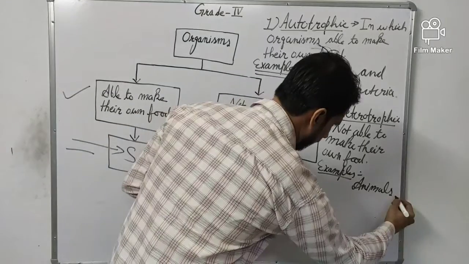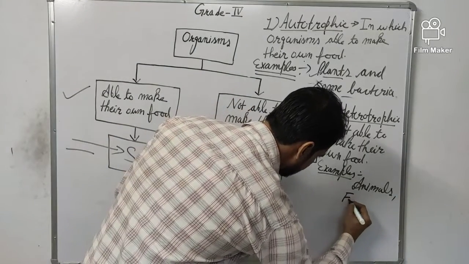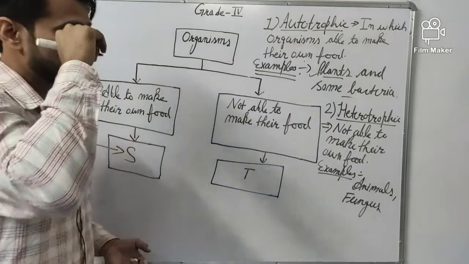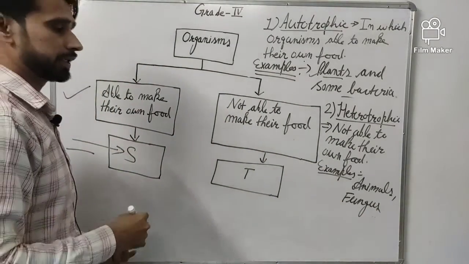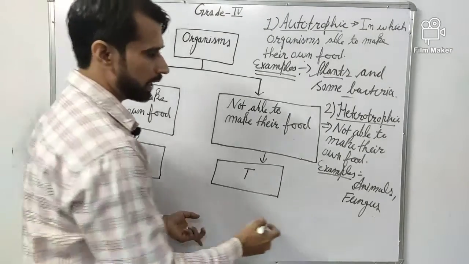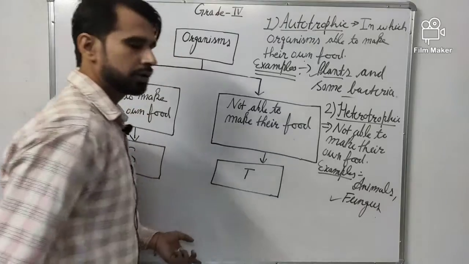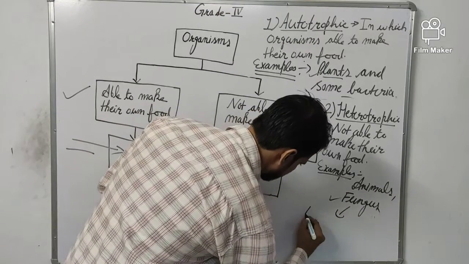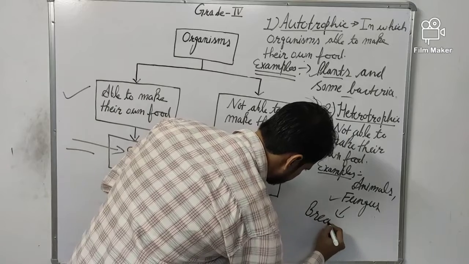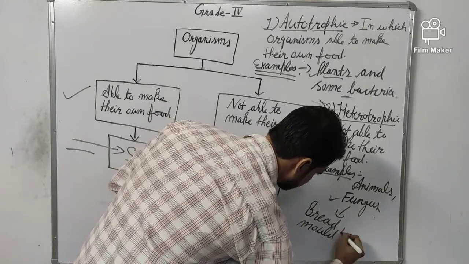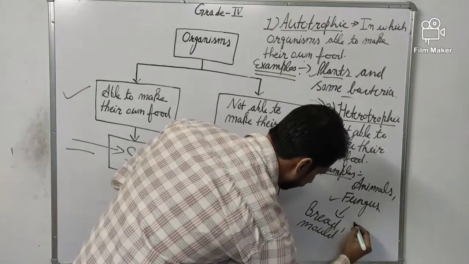Other than animals, there is another group of organisms on our earth, other than plants, animals and bacteria, that is called fungus. Many examples of fungus are bread mold and mushroom.